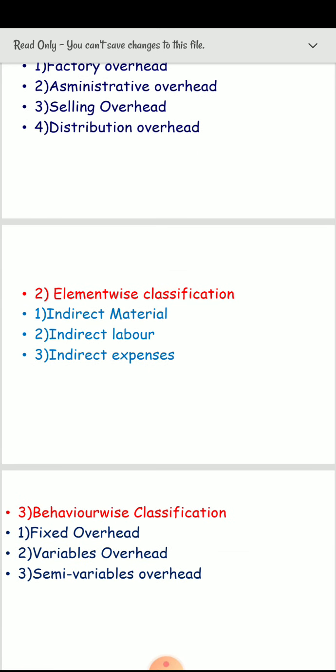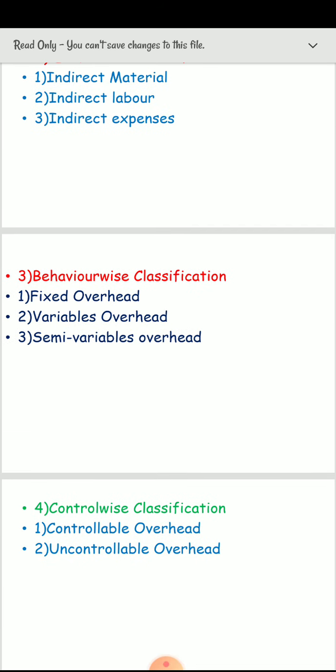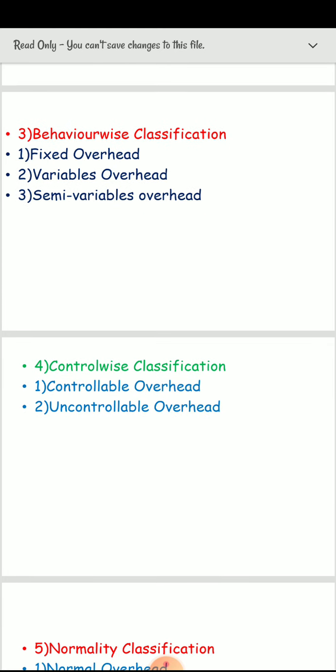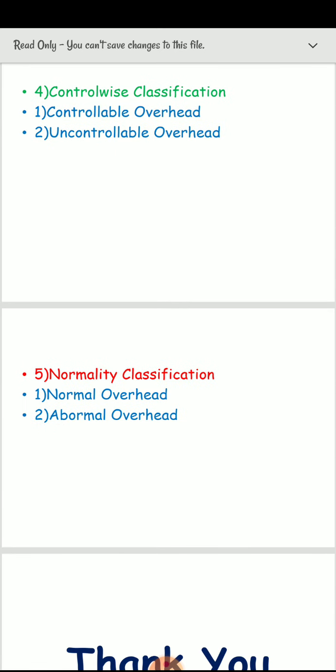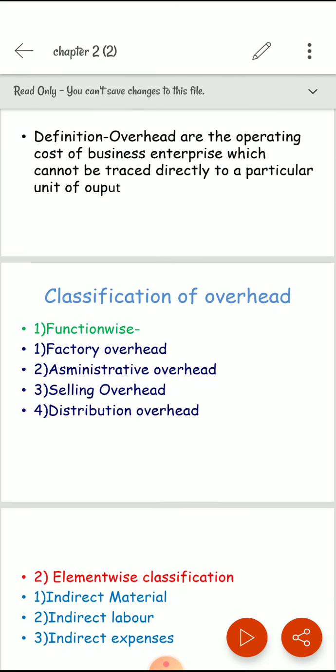Third one is behavior wise classification: fixed overhead, variable overhead, semi variable overhead. Fourth one is a control wise classification: controllable overhead, uncontrollable overhead. And last one, fifth one is a normality classification: normal overhead, abnormal overhead. Then one by one, first is the function wise overhead, factory overhead.